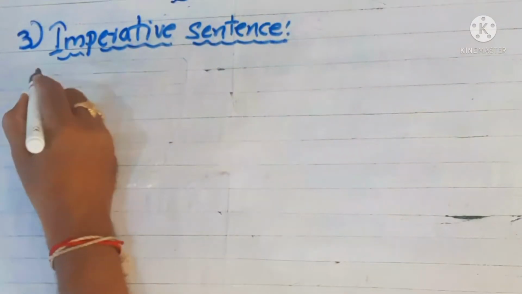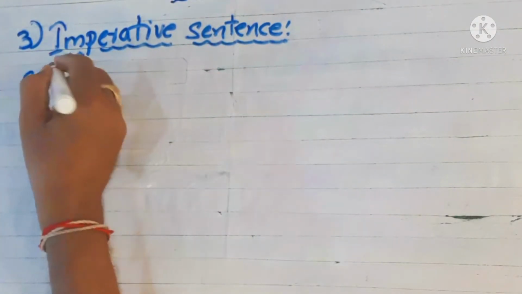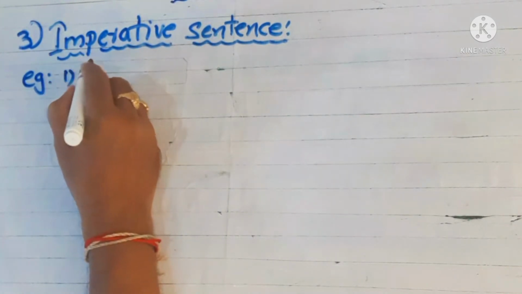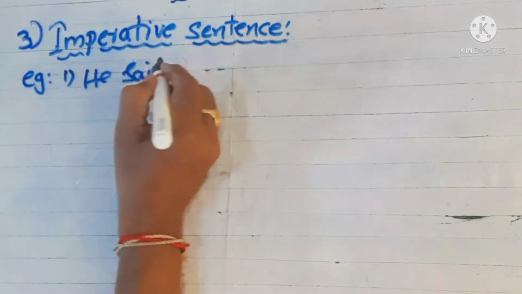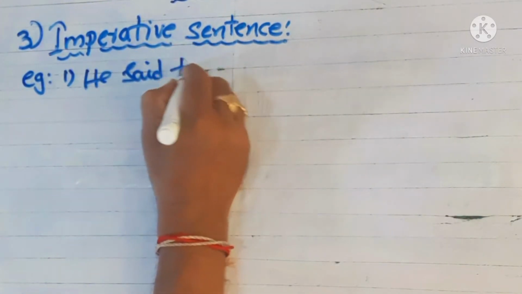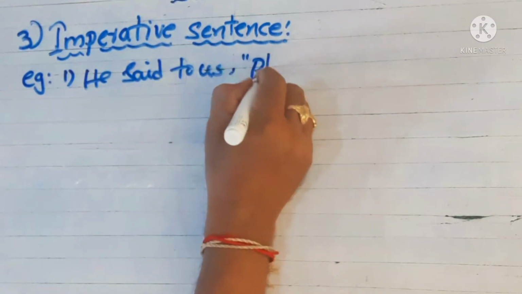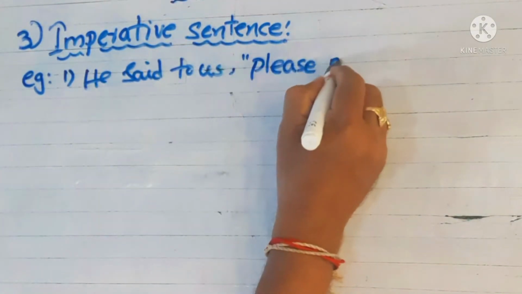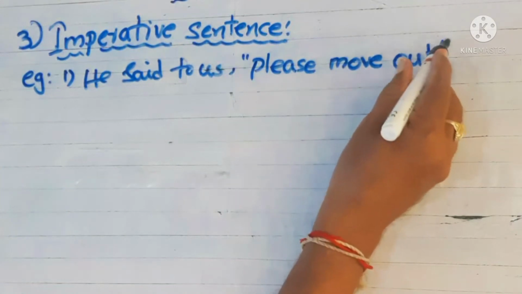We'll observe how this kind of sentence changes from direct speech to indirect speech. We'll go for an example. He said to us, please move out.